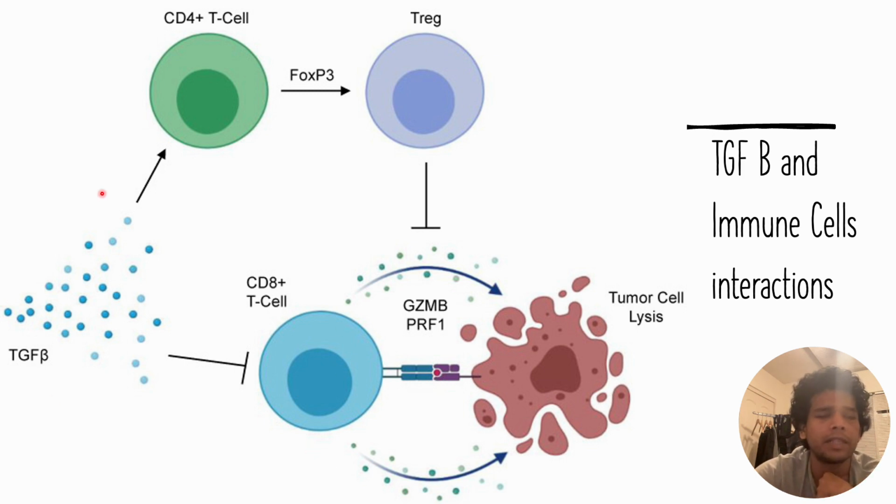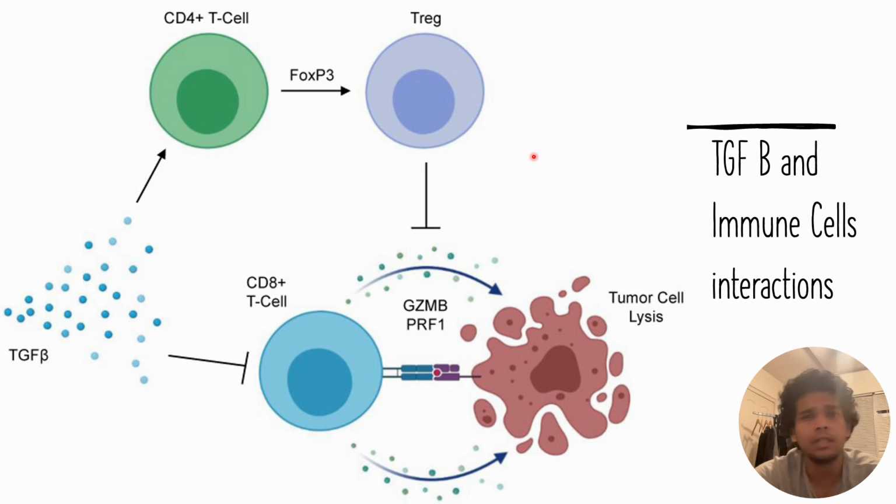Another way that TGF-beta inhibits the immune response is via CD4 plus T cells. It will upregulate the production of FOXP3 in CD4 plus T cells, and that will form T regulatory T cells.